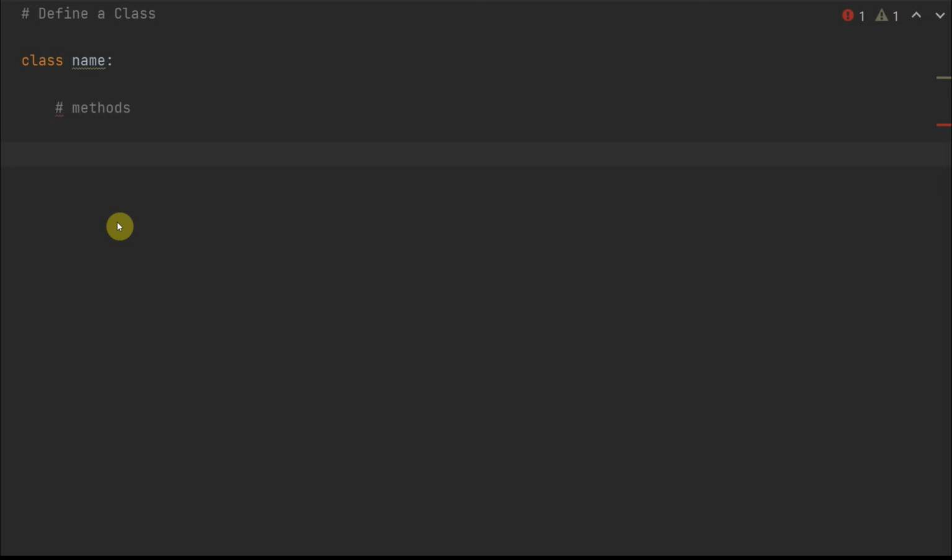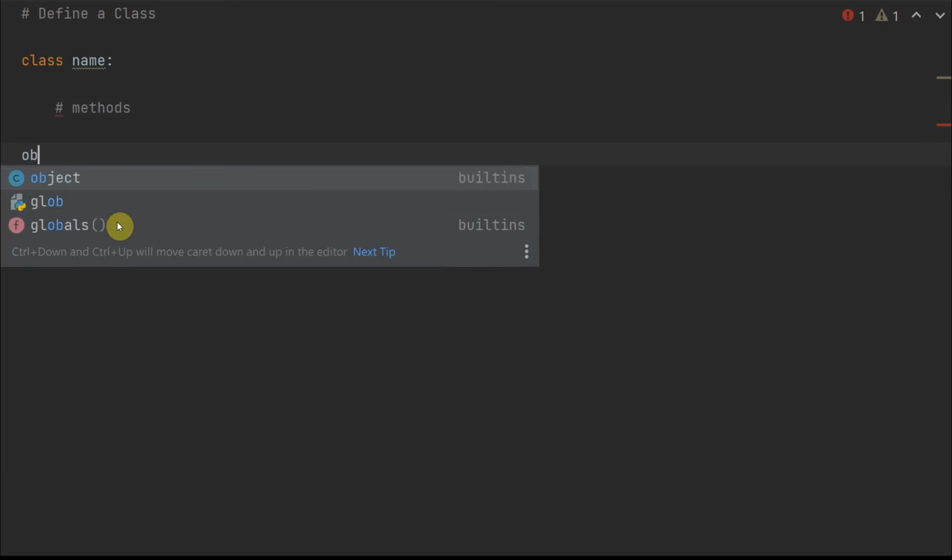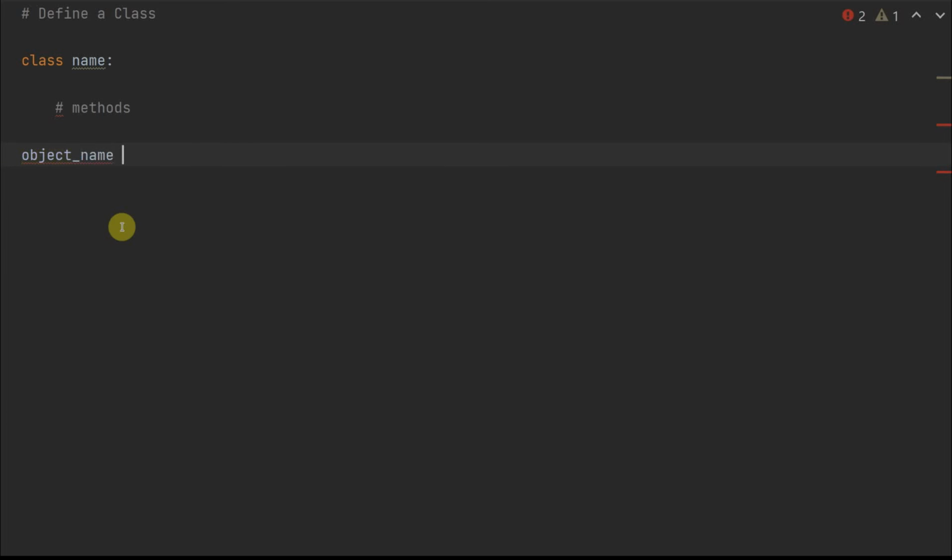But what if you want to use that class? Well, to use that class is even simpler. What you do is you write the name of the object itself, it could be different names, and then you make that equal to the name of the class, and then open and close brackets. That's all. So this is the basic essential concept of class: you start with class, name of the class, colon, define all the methods here, call whatever object you want by using this class, and open and close brackets. Okay, so this is how you define a class.